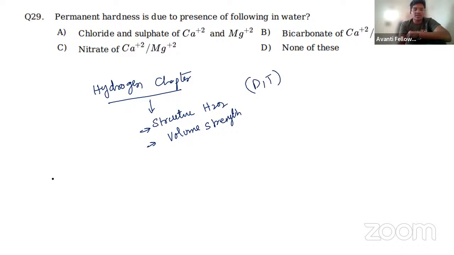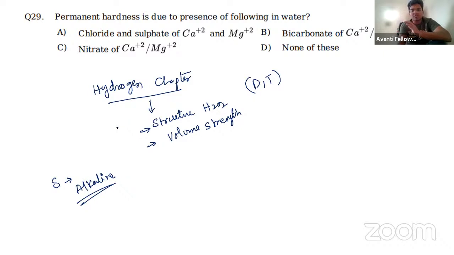From the s-block elements, especially the alkaline earth metals, we have seen the formation of hardness inside water. There are two types of hardness: temporary hardness and permanent hardness. Temporary hardness is basically because of calcium and magnesium salts, and it can easily be removed by just boiling.